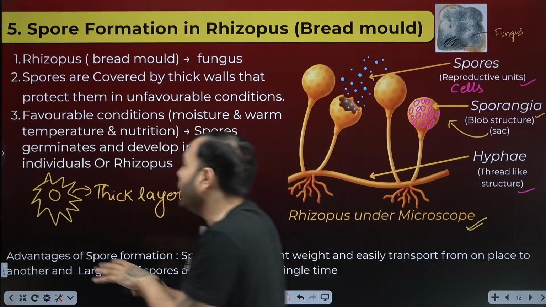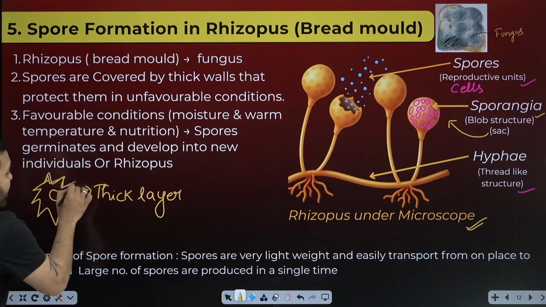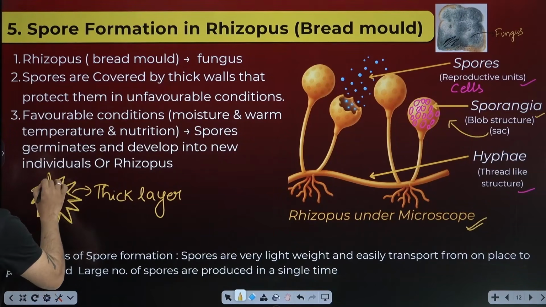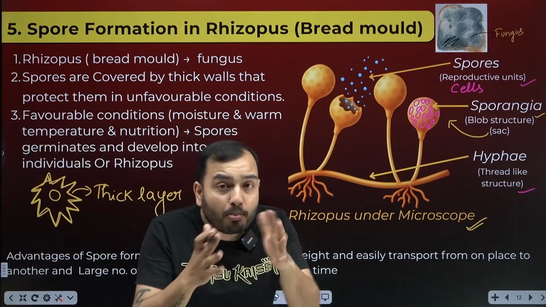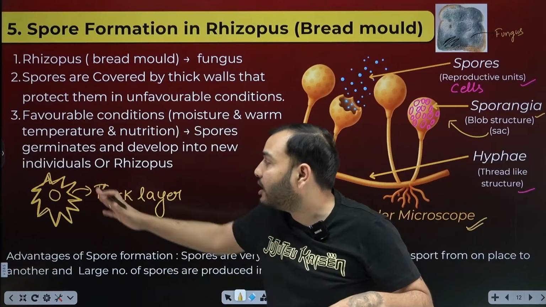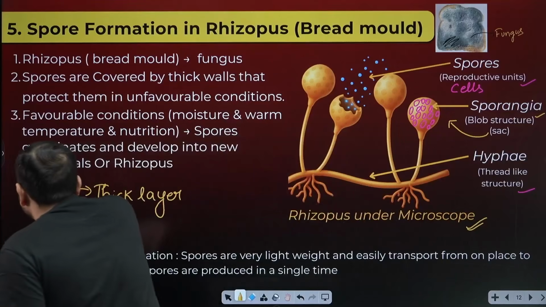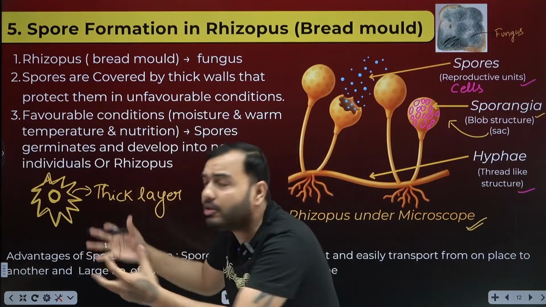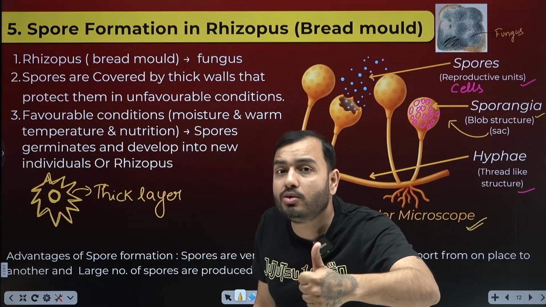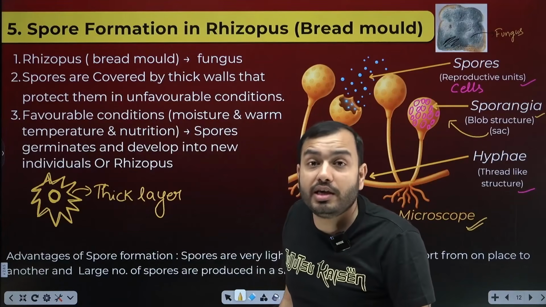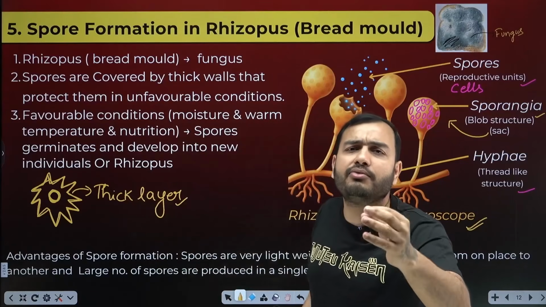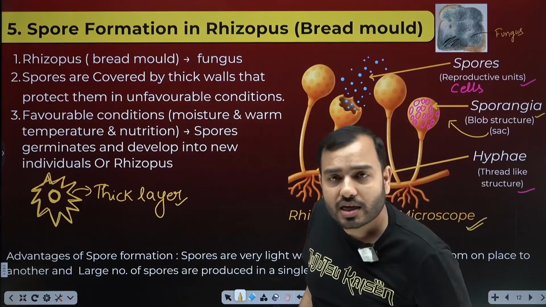So where it is cold, the thick layer protects it. It is saying, oh brother, be safe from the cold. Where there is dehydration, meaning where moisture is not available, its condition becomes bad. Why? It is a cell, right? A cell needs water to survive. What is a cell made of? Mostly water. If it doesn't get water, what will it do? So there's a lack of water, a lack of warmth, meaning it gets cold. Then it will die. Who saved it? The thick layer outside and the favorable conditions inside.